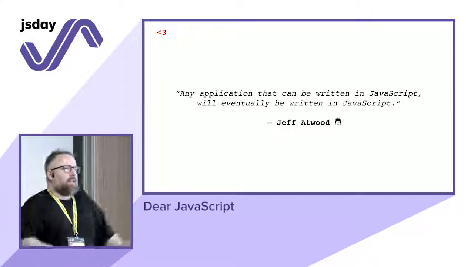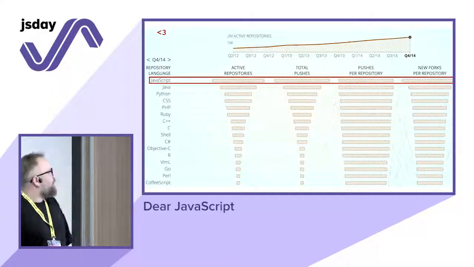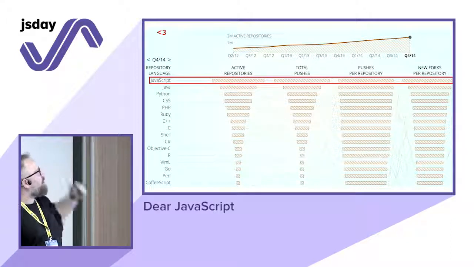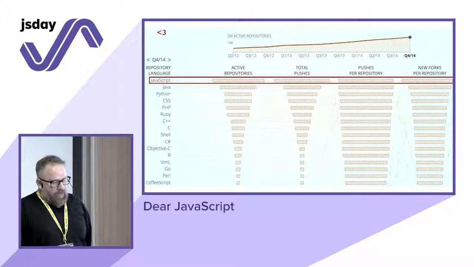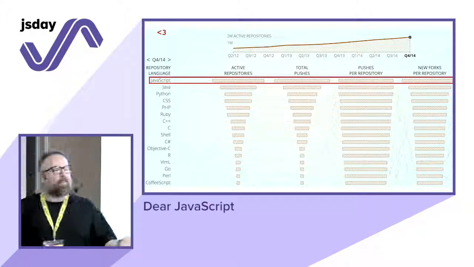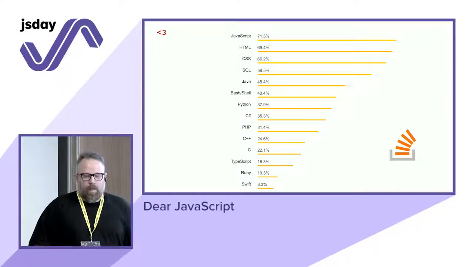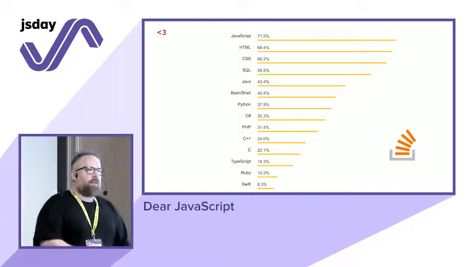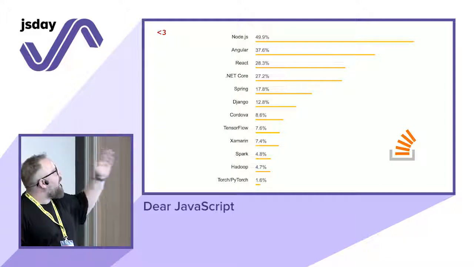Now the reason is, let's check the community. Let's check what we have from the open source point of view. If you check GitHub, JavaScript is the first language in most active repositories, total pushes, and most issues, but I didn't have the space for that. If you check the Stack Overflow survey, JavaScript is the main language. And if you check the main tools and libraries on the Stack Overflow survey, you can see that in the top positions you have Node.js, Angular, React.